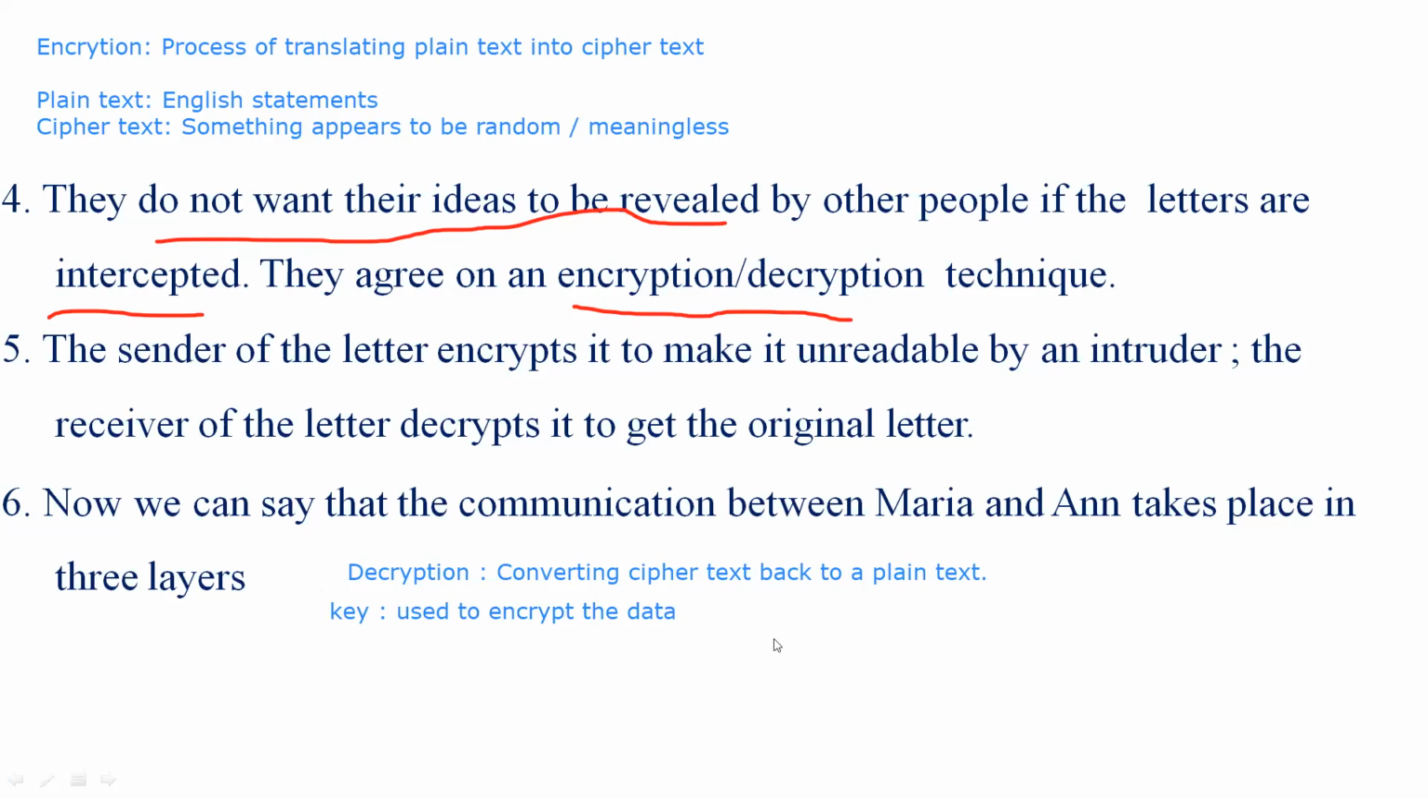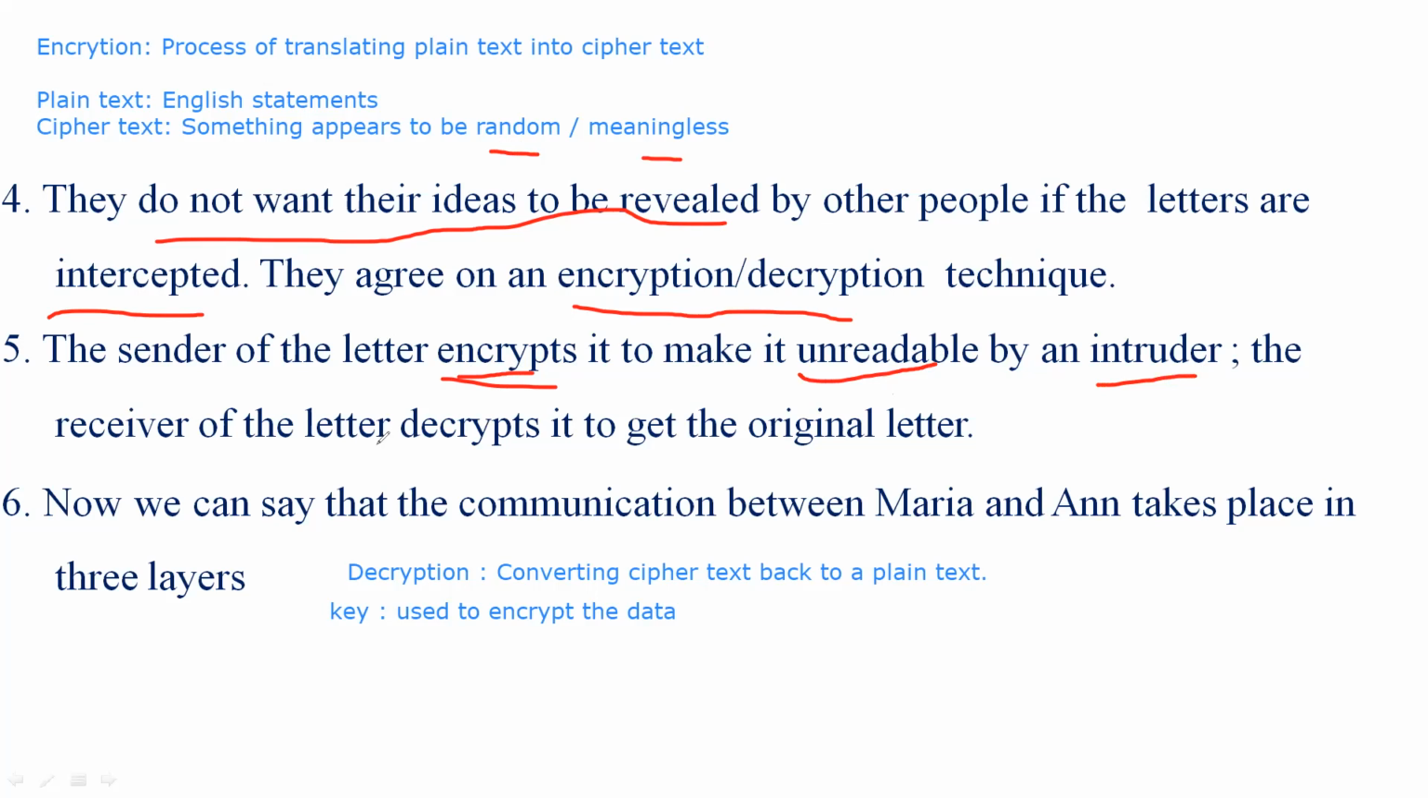The sender of a letter encrypts it. They translate the plain text into ciphertext and make it unreadable. So as I said, ciphertext appears to be random, or meaningless. When somebody steals the letter, since it is encrypted, they don't get any idea or understanding about the letter. Since the ciphertext is in a meaningless format, the person who stole the letter didn't get anything about their conversation or their ideas. So it is unreadable by an intruder.